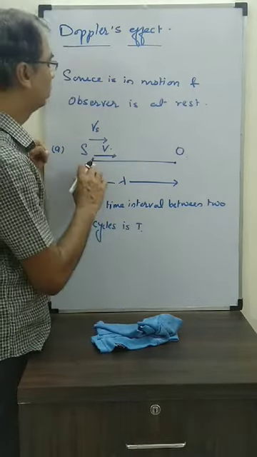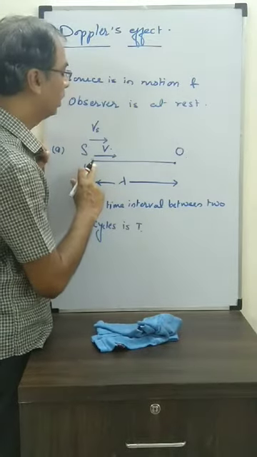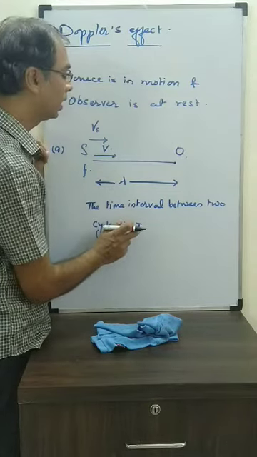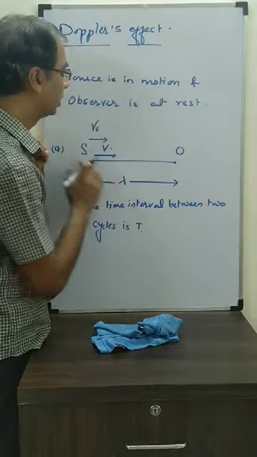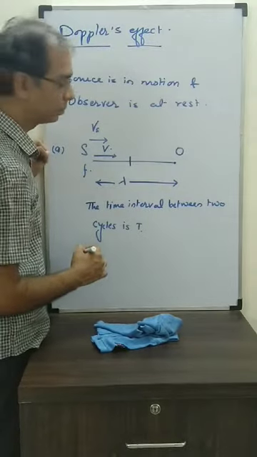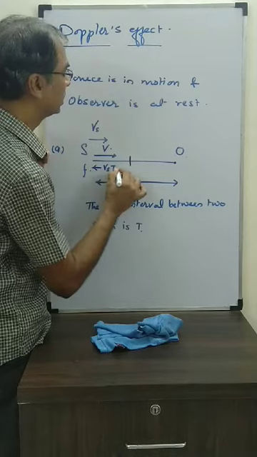So now the source has produced one cycle. After T time it's going to produce the next cycle. Where is the source after T time? It must have traveled some distance. Let's say it's here. How much distance has this source traveled? Vs T.